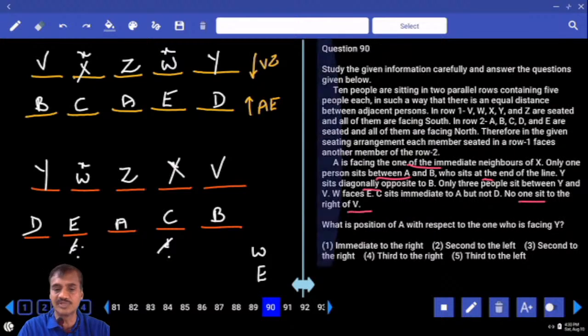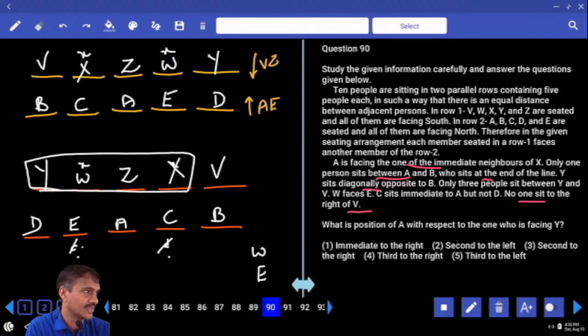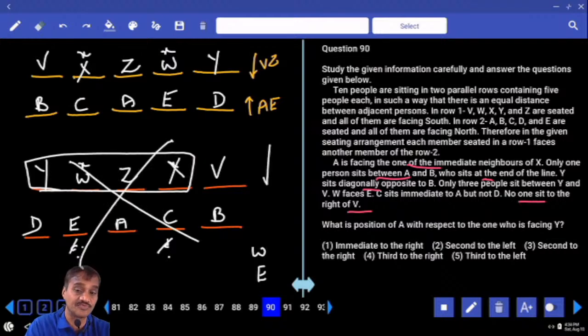And no one is sitting to the right of V1. Here in this one, 4 persons are sitting to the right of V, and this case is ruled out. These persons are facing south. Here no one is sitting to the right of V, so this is valid.